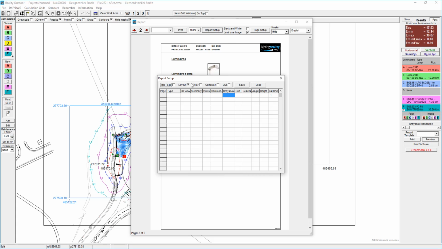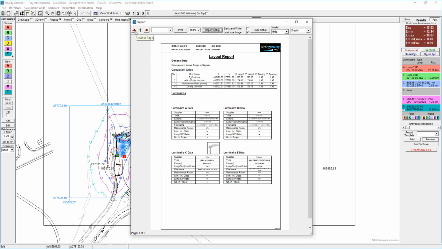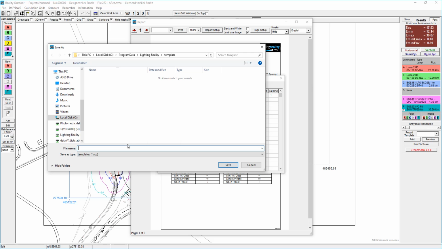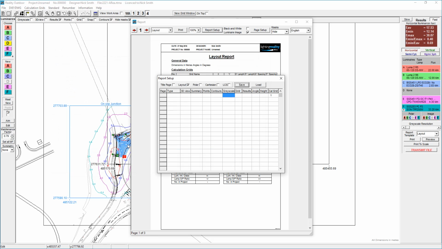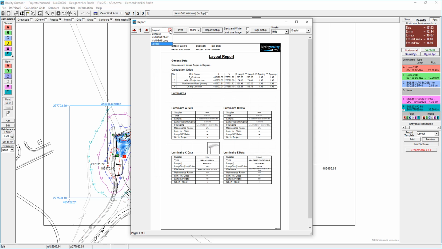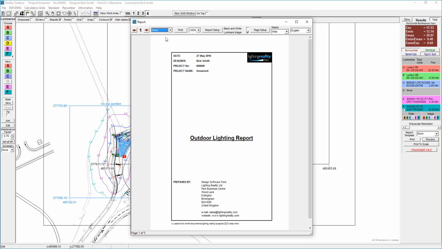So it may well be that you want a layout page, and that's the only thing that you want. So what I'm going to do is I'm going to save that, and I'm just going to call that layout. So you can see now it appears over here on the right hand side, and also in the top toolbar of the print preview, so I can just go through and select that, and so on.